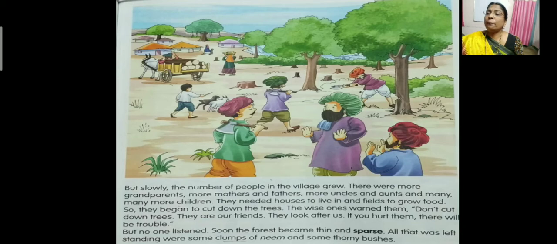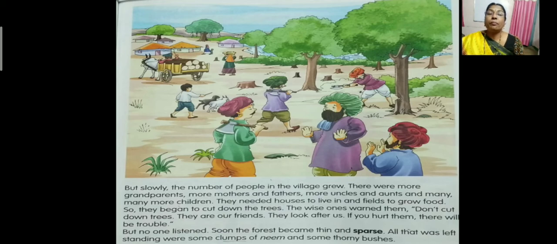Okay, so here what happened? So many people are there. So as the population increased, as more people have come to this particular village, they needed houses to live in. So in order to make their houses, they want wood, isn't it? And you can see the people here in the picture, what they are doing. They are cutting down the trees. So one wise man, he warned them. Warned means he told them, please don't cut the trees. So if you cut the trees, what is going to happen? He also says that these trees look after us, so they are our friends. And if you hurt them, meaning by cutting the tree, there will be trouble. So we will be in trouble.